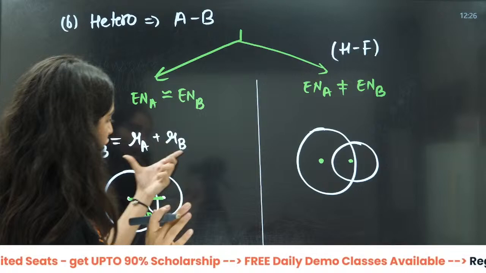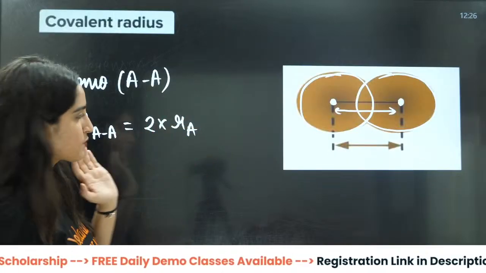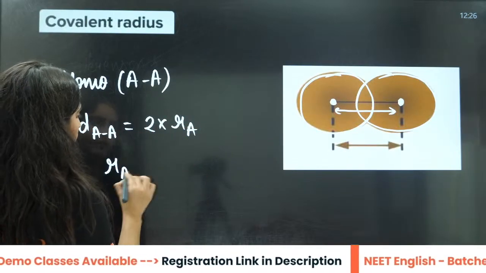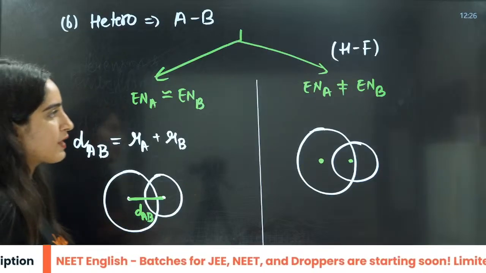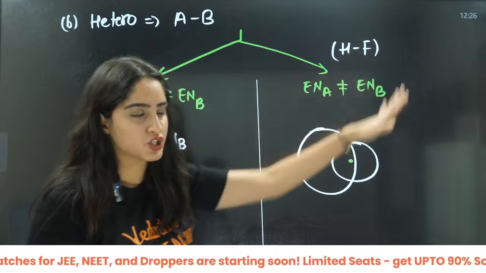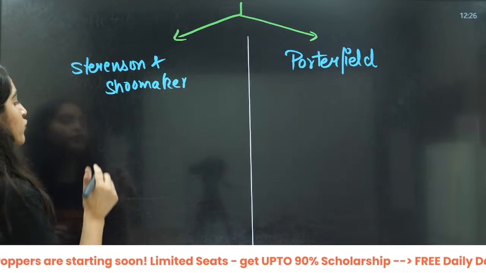The earlier formula is very easy: RA will be equal to DAA by 2. Very simple. Here the formula will change. In this case, you have two formulas.